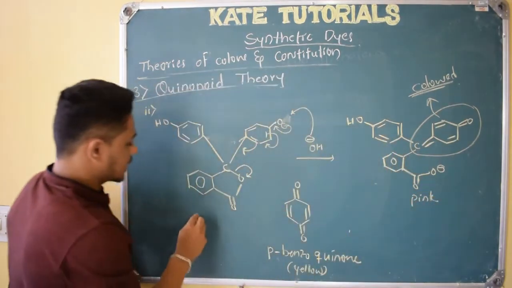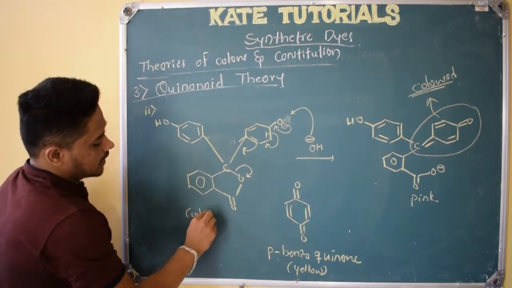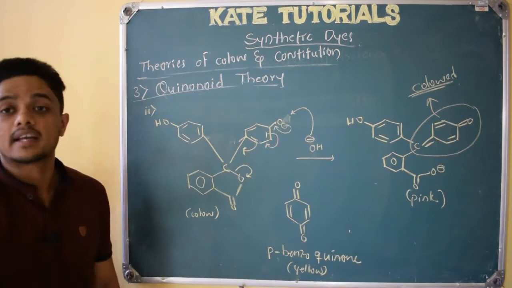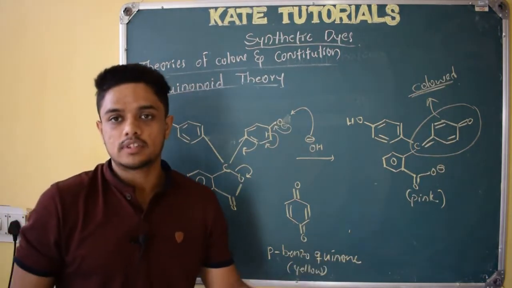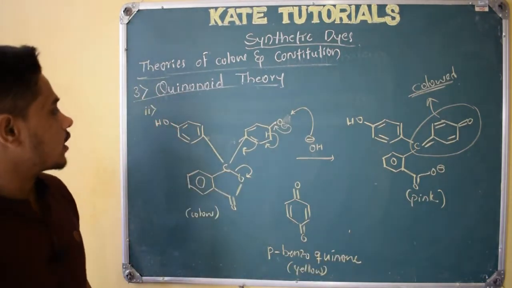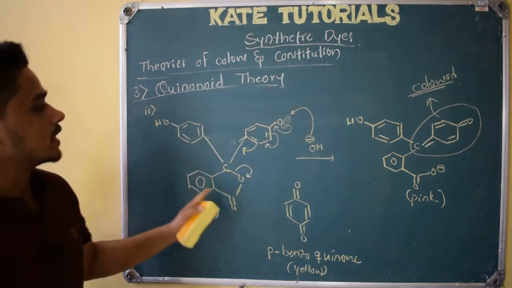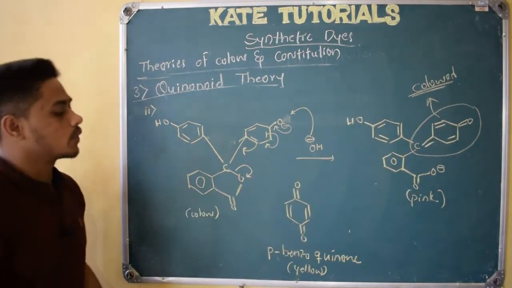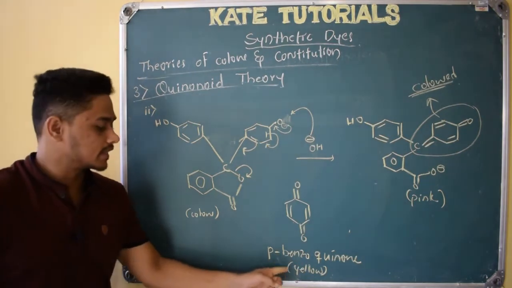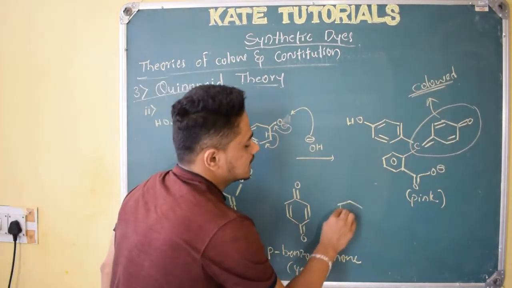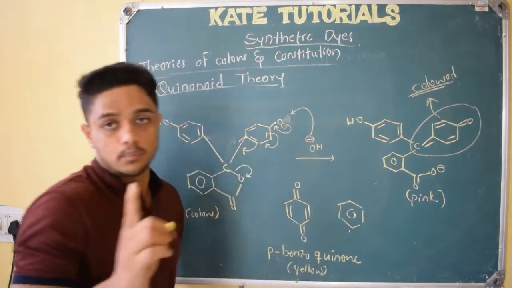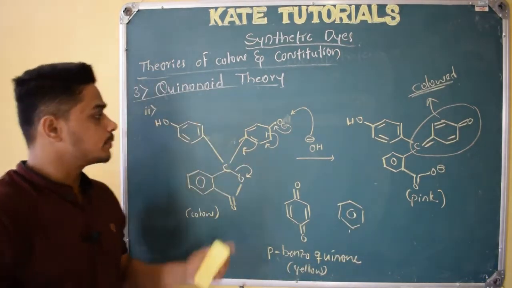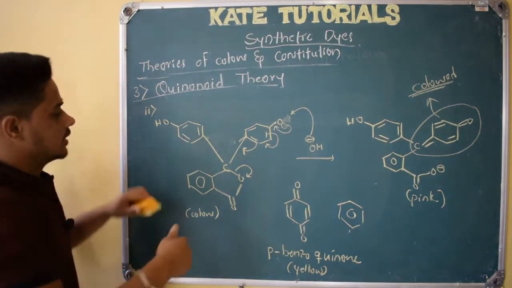So it will be colorless, and when I add alkali, it becomes pink. So we use these as indicators, right? According to this theory, the compound which has this quinonoid structure will have color, and they gave the proof: para-benzoquinone is yellow in color, whereas the benzene ring is colorless. That is the first point. The second point, they gave the proof of this phenolphthalein, right? But it has a drawback that I will explain.